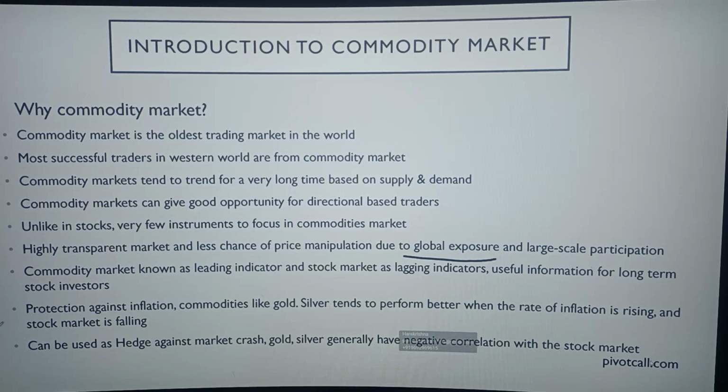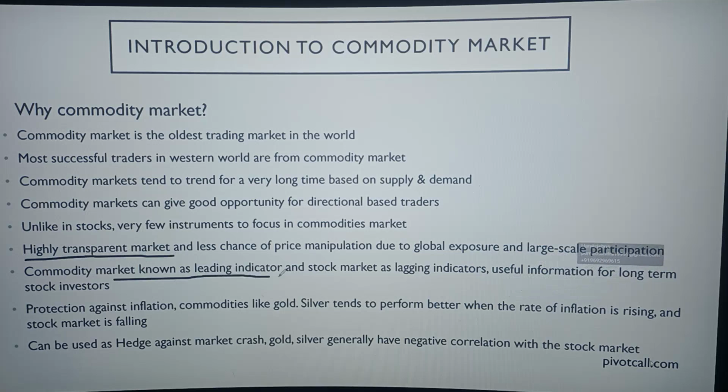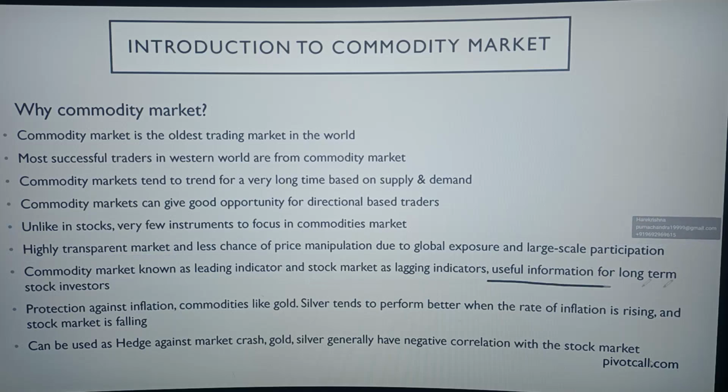Unlike Nifty and Bank Nifty, which are limited to the Indian market, commodities have global exposure and large-scale participation. That is why it is highly impossible to manipulate these commodities. So commodities are known to be a highly transparent market. The commodity market is known as a leading indicator and the stock market as a lagging indicator. This is useful information for a long-term investor. Why is the commodity market a leading indicator and the stock market a lagging indicator?